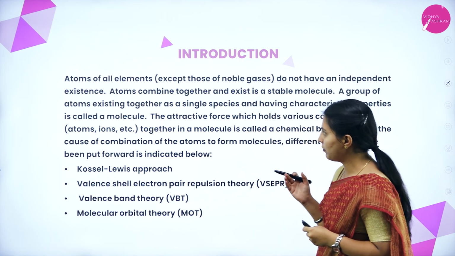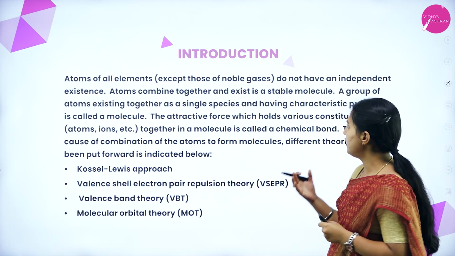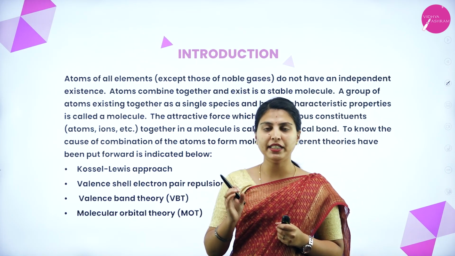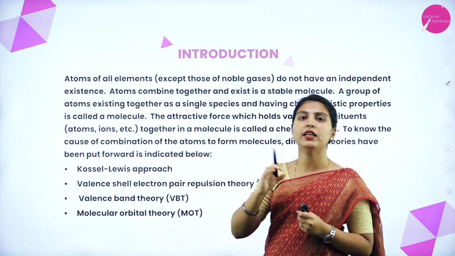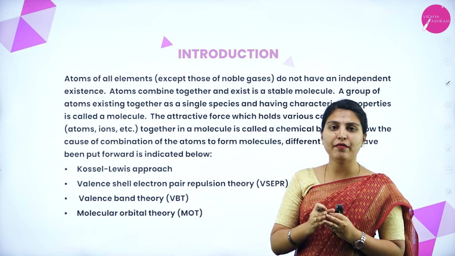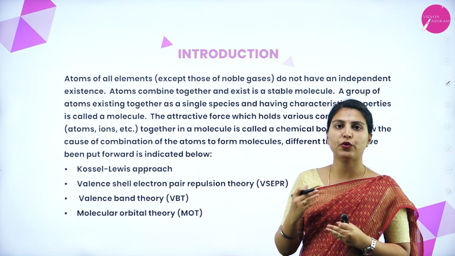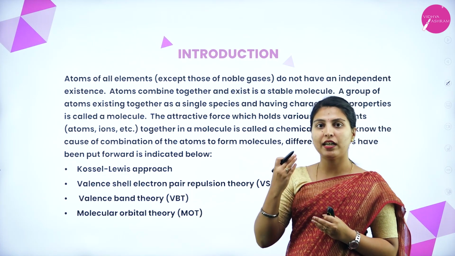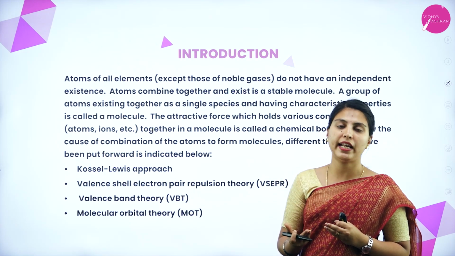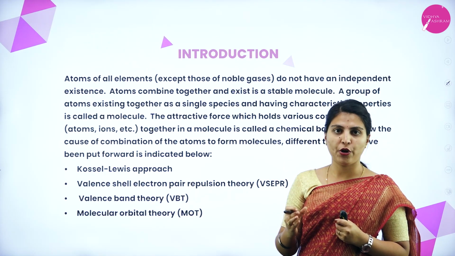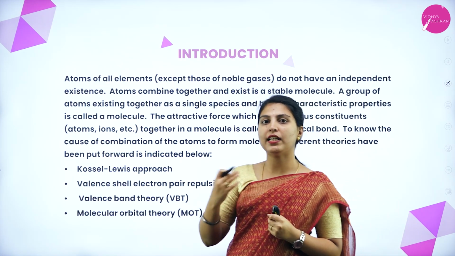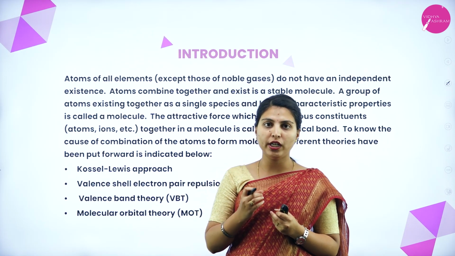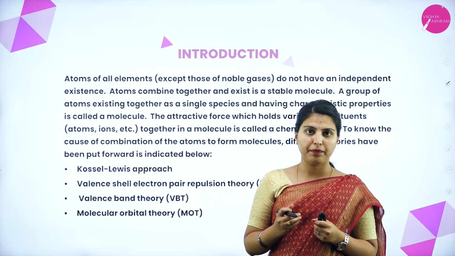What they are telling is that atoms of all elements do not have any independent existence. In an element, all the atoms will have the same feature or same nature with respect to physical or chemical properties. It will be different when it combines with another atom of a different element; that time we will call it a molecule. So how will one molecule get bonded or combined with another molecule? Through a bond, which we call a chemical bond.